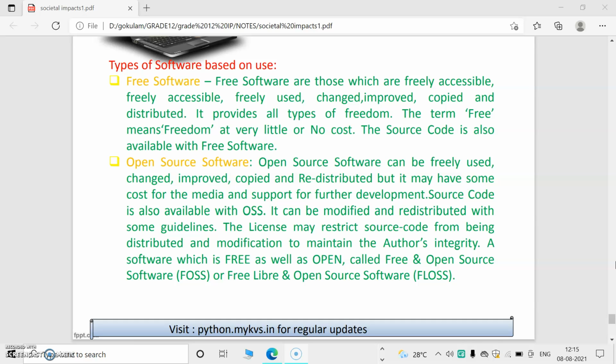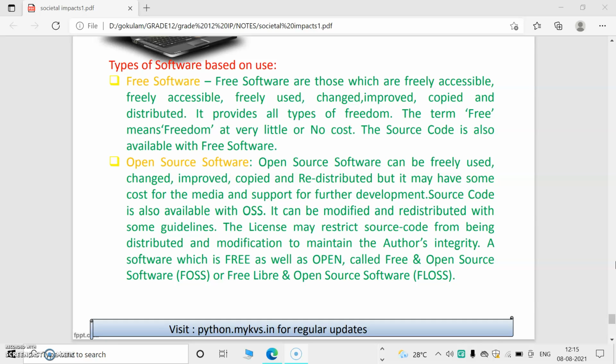But next is open source software. Open source software is also similar to free software. That means it can be freely used, changed, improved, copied, and redistributed. But it may have some type of cost, that means for some further development, which is a difference from free software. Source code is also available with OSS.